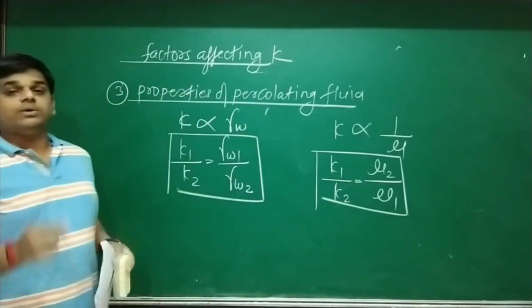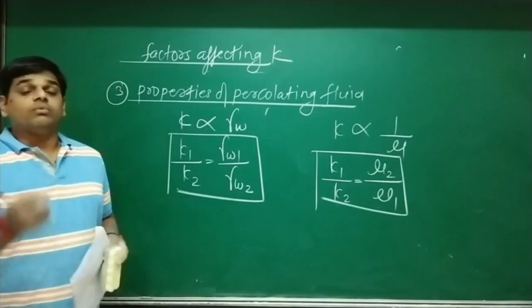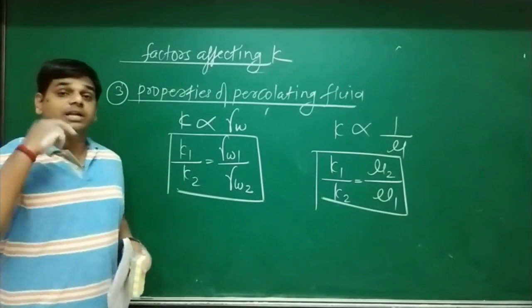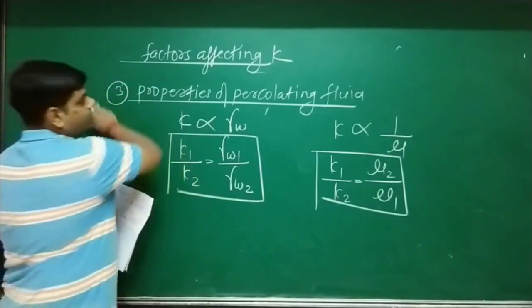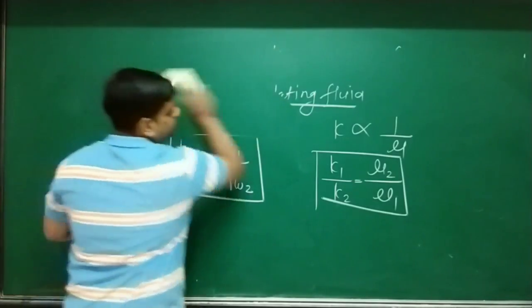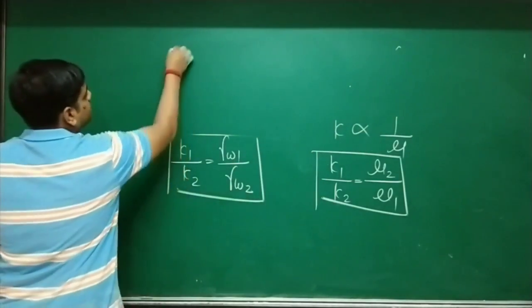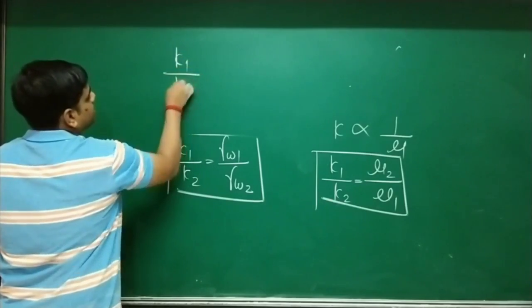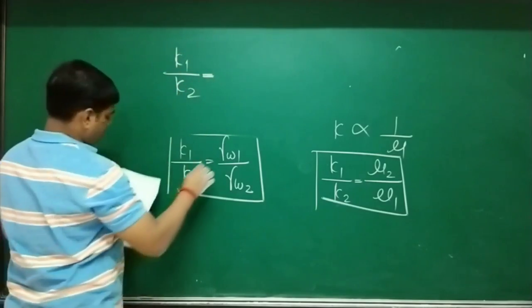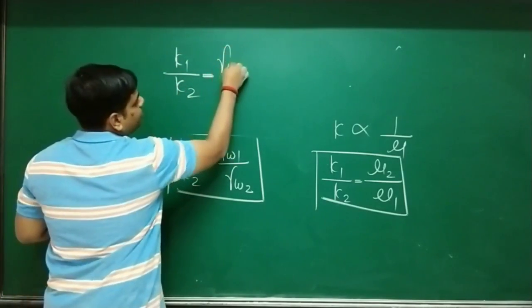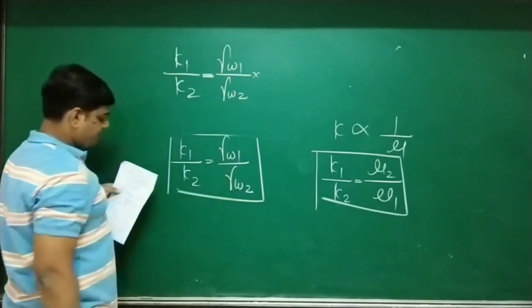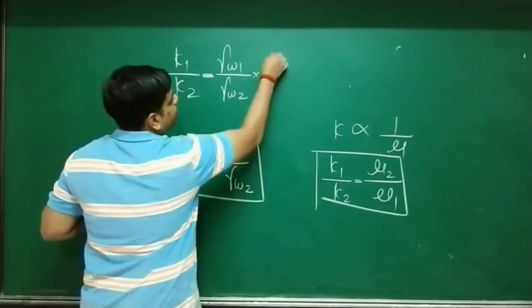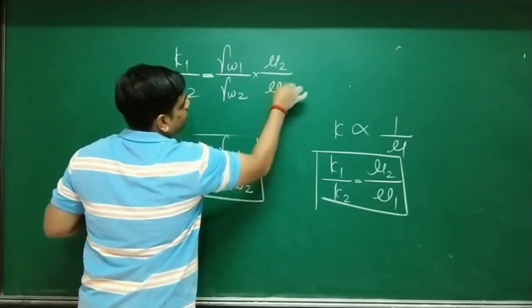Now by using this relationship, we are going to write the third relationship by combining all together. Look at the board. We will write it like this: K1 upon K2 equals gamma W1 upon gamma W2 into mu2 upon mu1.